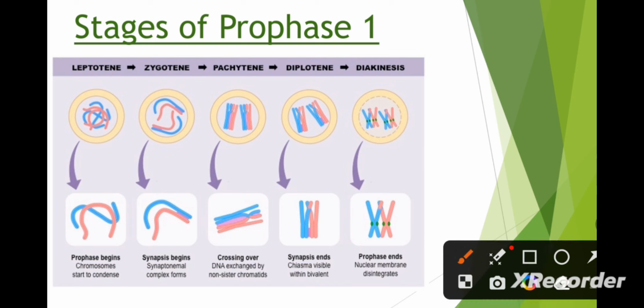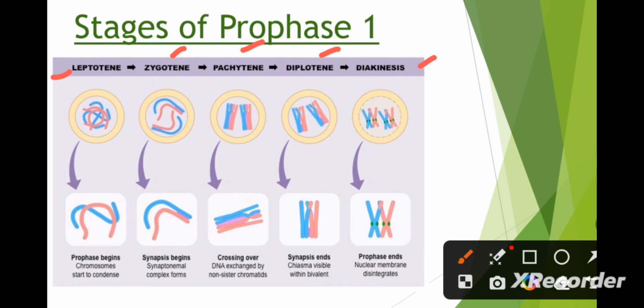Prophase 1 is considered to be a longer and more complex stage of meiosis 1. It is further divided into five substages: first is leptotene, then zygotene, pachytene, diplotene, and diakinesis.